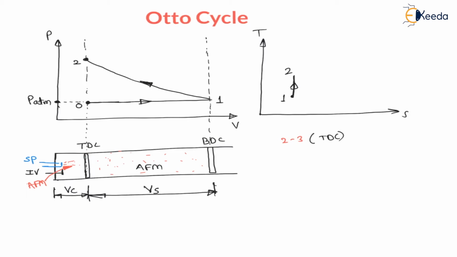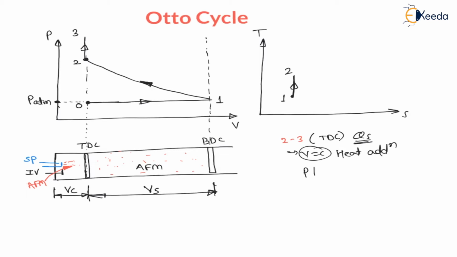And during heat addition, that means here heat is supplied, ignition means heat supplied, and as there is heat supplied, the pressure must increase, therefore the pressure inside will increase keeping volume constant, right? Therefore it is a constant volume heat addition. 2 to 3 is constant volume heat supply or heat addition also, right? And as it is heat addition, pressure will increase at constant volume, hence temperature will increase.